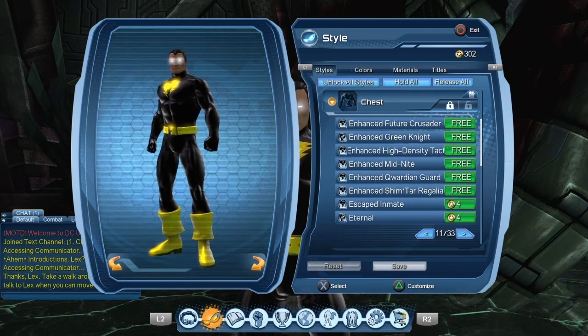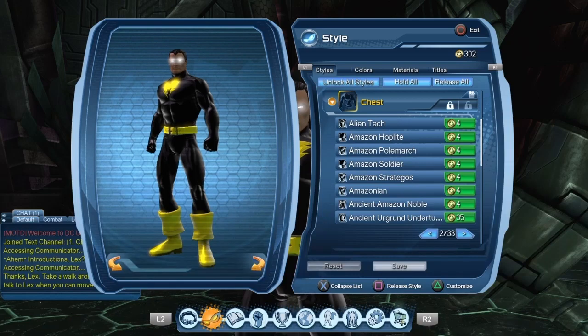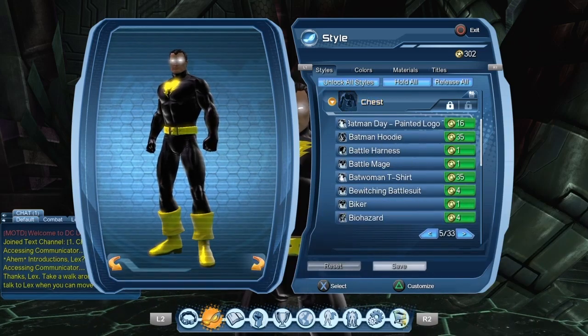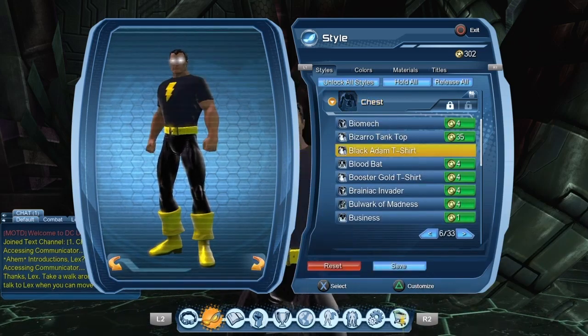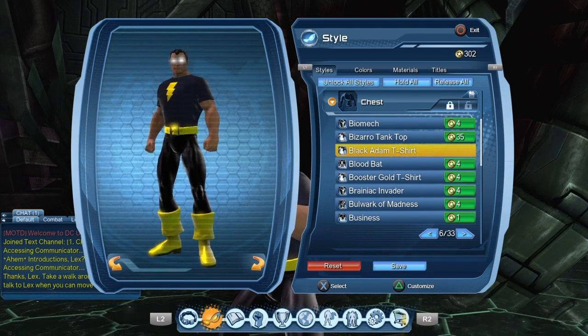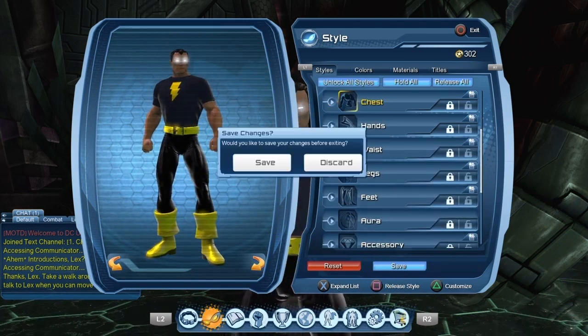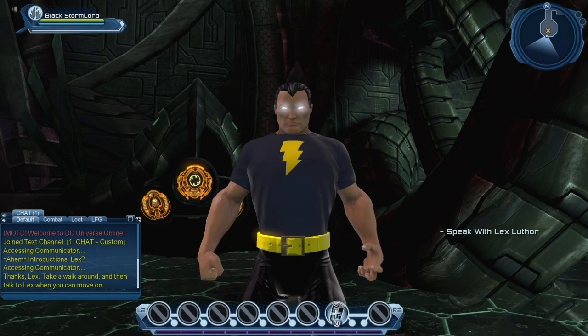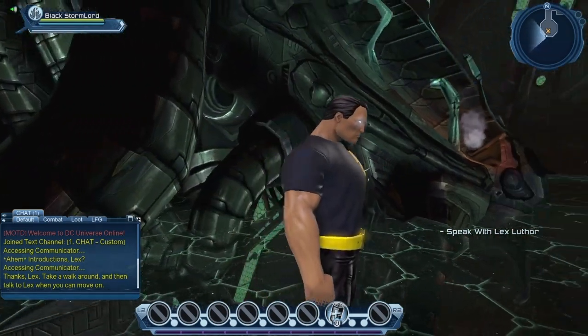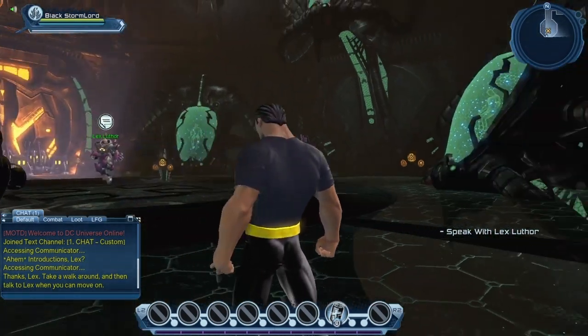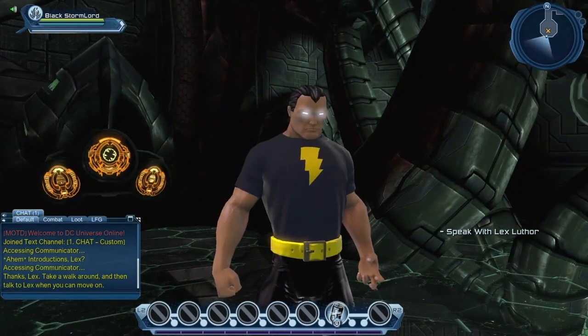Obviously at this point, there's a whole bunch of styles that I could unlock to be able to create this character. But I'll probably just settle for using the Black Adam t-shirt for now. So this is about as close to the classic Black Adam as you can get at character creation, and that is assuming that you did purchase the t-shirt.